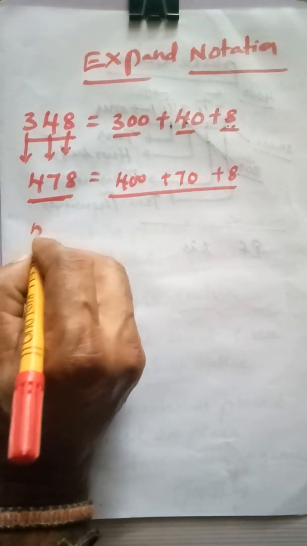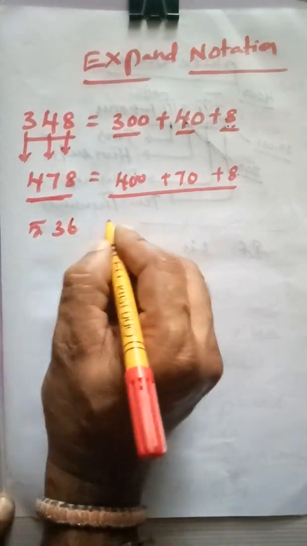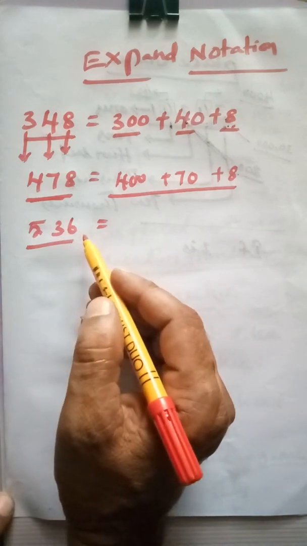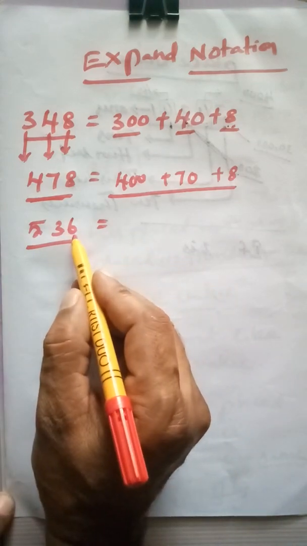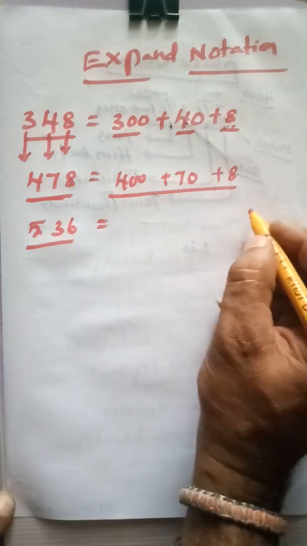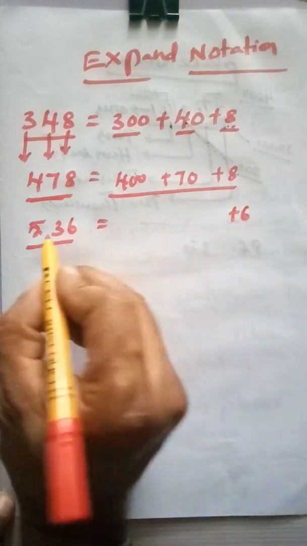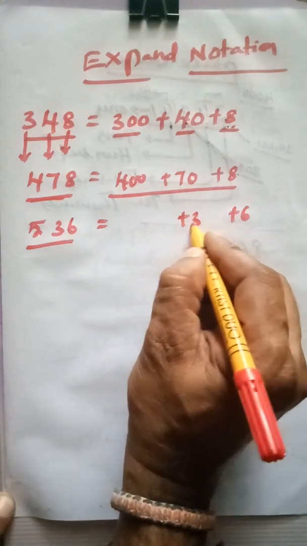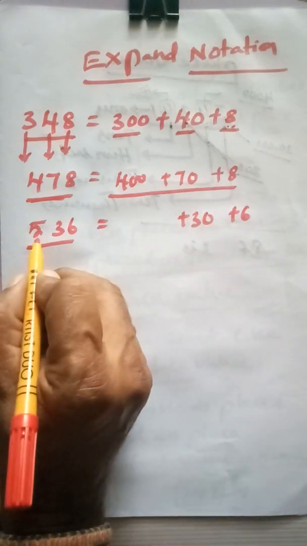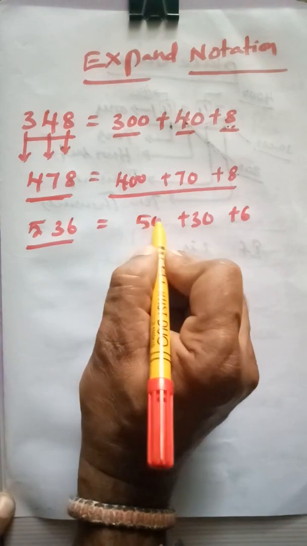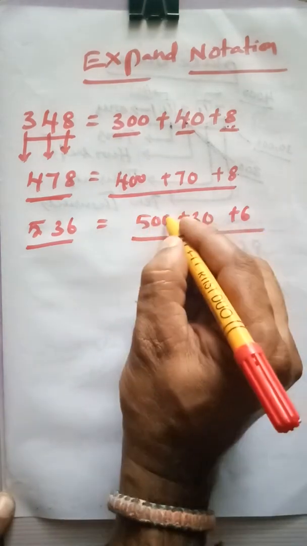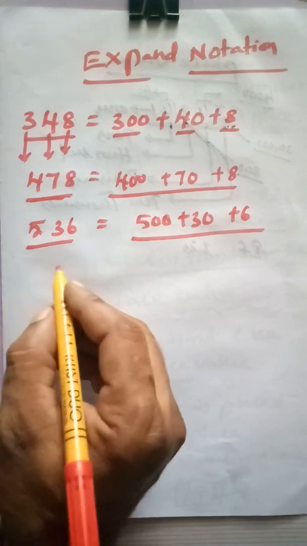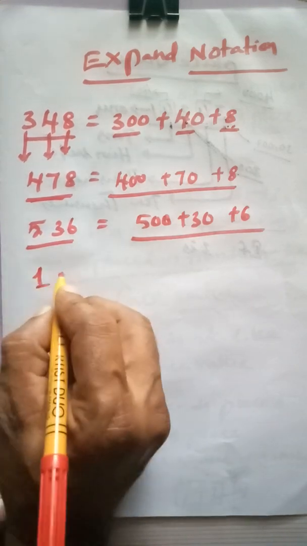Again 536. What is the expand notation of this 536? Simple. What is the place value of this 6? Yes, it is 6. What is the place value of this 3? That is 30. What is the place value of this 5? That is 500. This is the expand notation of this 536. Again, I will give one another example.